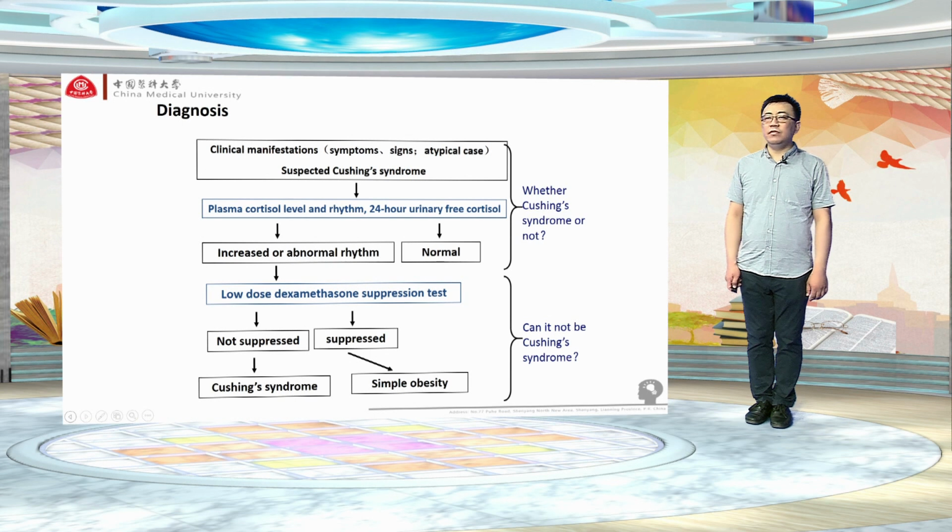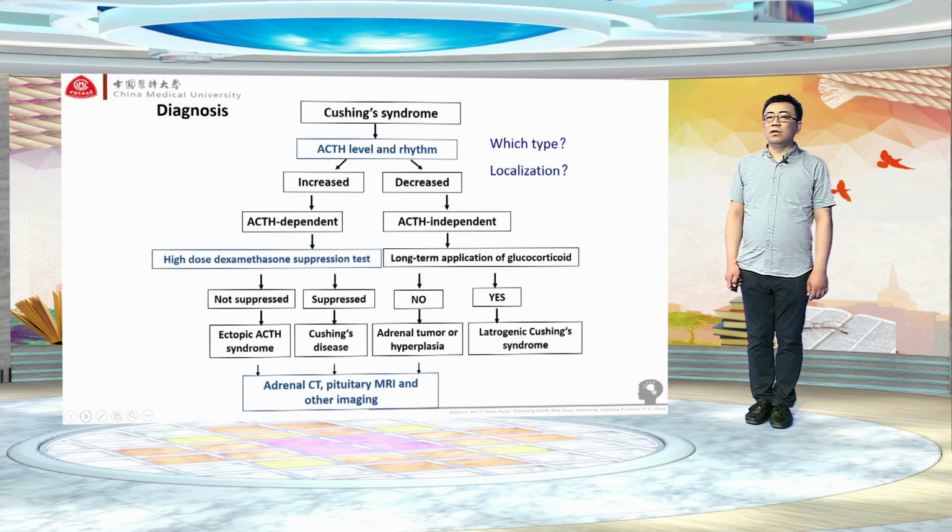If the plasma cortisol level or 24-hour urinary free cortisol level is increased or abnormal rhythm, we should do low-dose dexamethasone suppression test. If it can be suppressed, it may be simple obesity. If not suppressed, we can diagnose this patient is suffering from Cushing syndrome. And then we will measure ACTH level and rhythm. If ACTH level is increased, which means this patient is suffering from ACTH-dependent Cushing syndrome, then we can do high-dose dexamethasone suppression test. If it can be suppressed, it may be Cushing's disease, and if it cannot be suppressed, it may be ectopic ACTH syndrome.